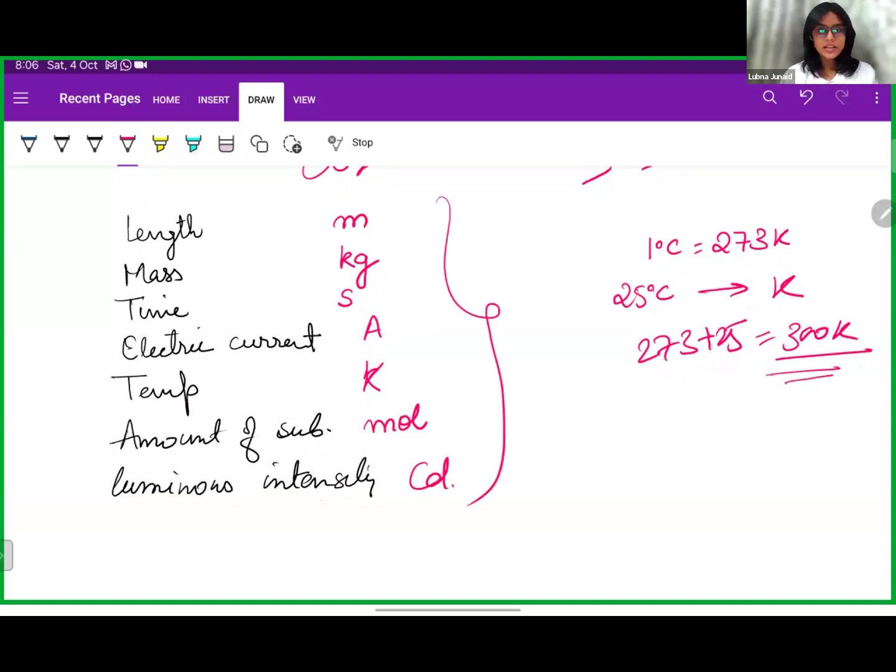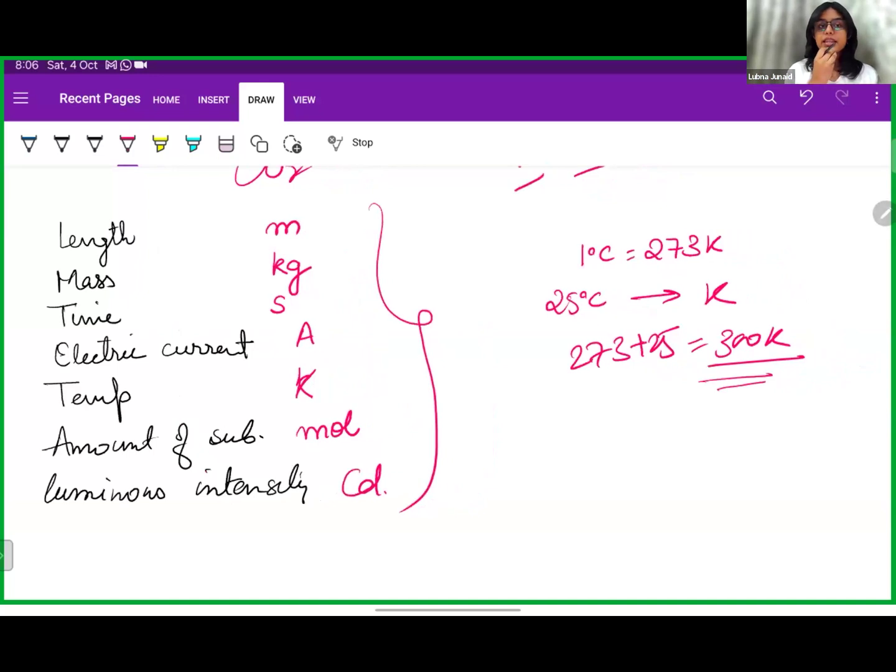Now, imagine I want to know the SI unit for speed. Do you know what is the SI unit for speed? Meter per second, right? And why am I saying that these are fundamental units and speed is a derived unit?